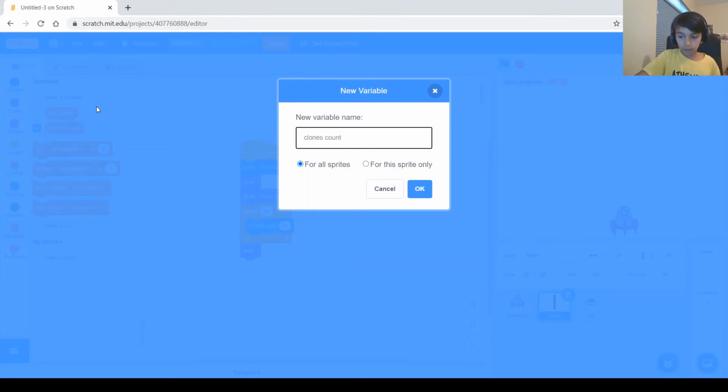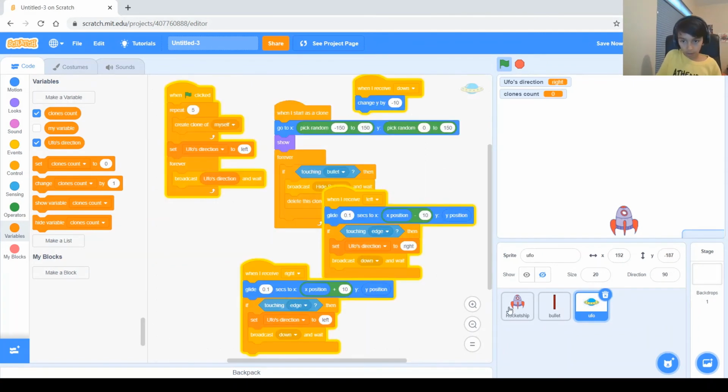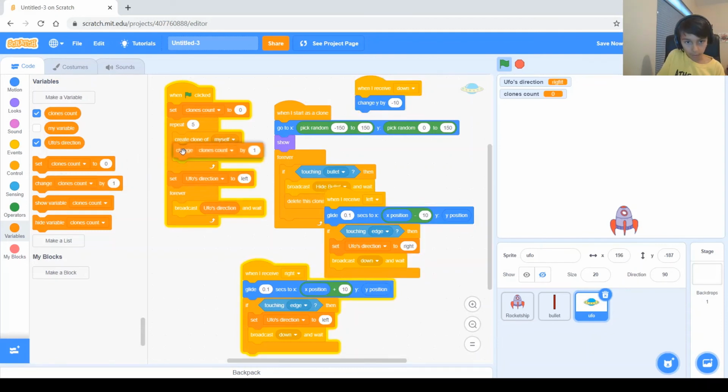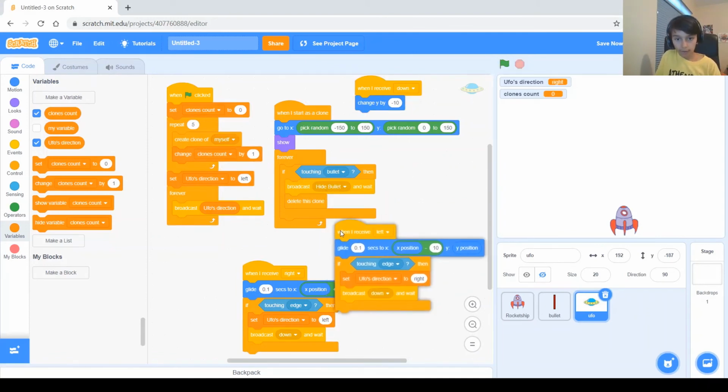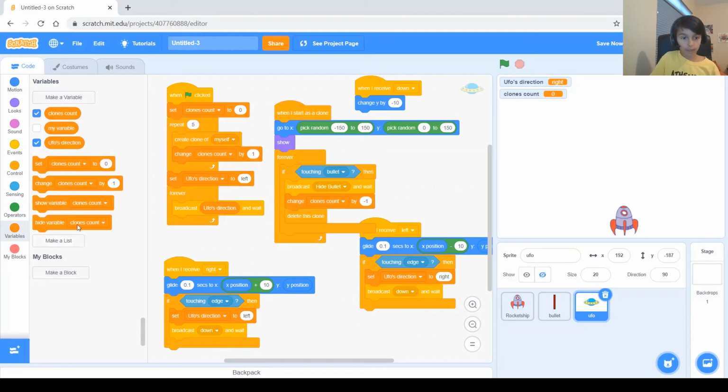So make the variable, and at the beginning, go to the UFO code, and at the beginning, we need to set clones count to 0. And then when it makes a clone of itself, we need to change clones count by 1. And then when I've hit a clone, so when touching the bullet, we need to change clones count by -1, because one of the clones disappears.